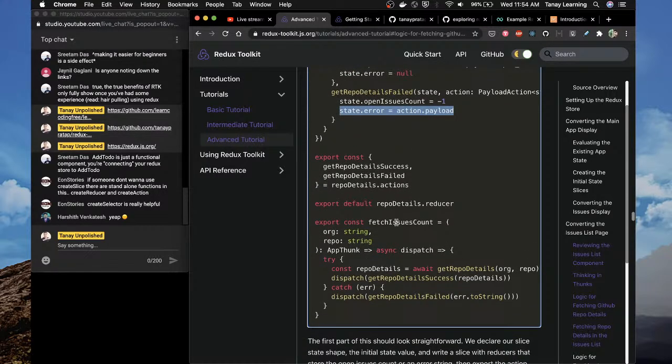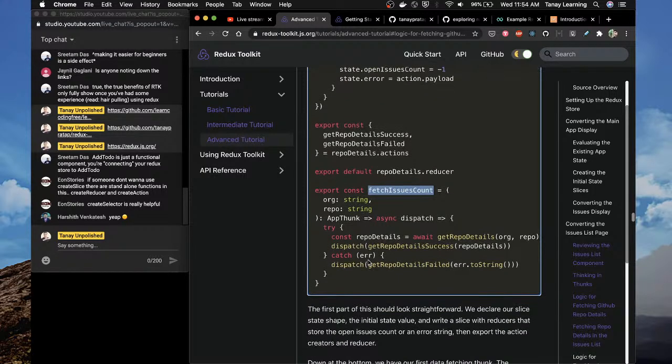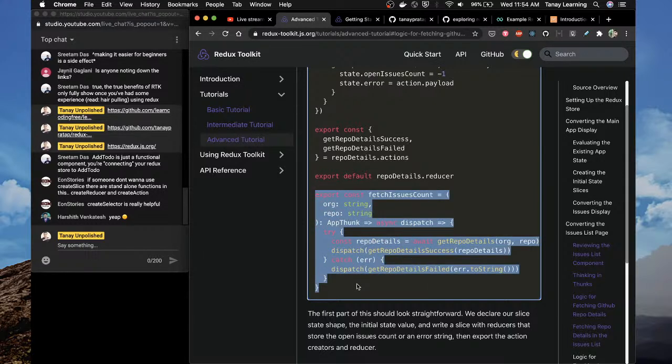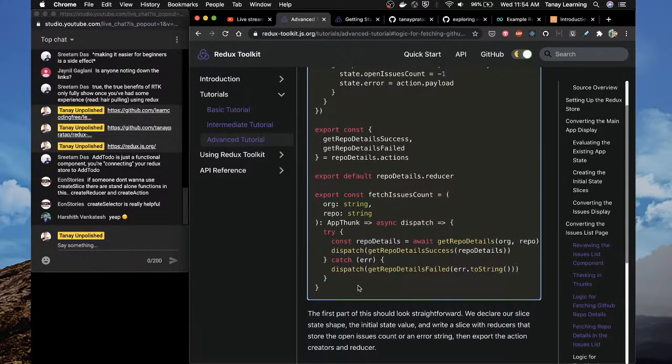Okay, so fetch issues count equals app thunk try repo details await get repo details org repo. So now you have this, and see, what this is doing is just a basic function, right? There's no Redux here. So let's try to understand this. This is interesting actually.